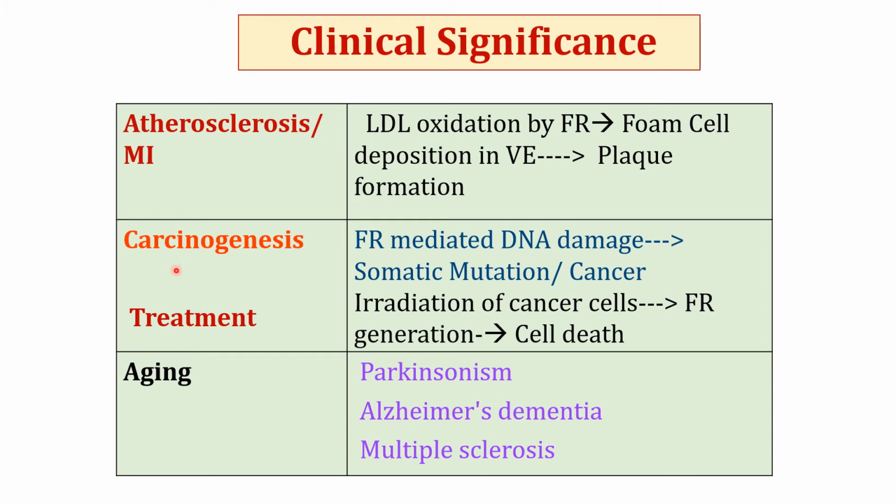Free radicals also produce DNA damage, and accumulated damages lead to somatic mutation and malignancy. Free radicals are also used for cancer radiotherapy, where irradiation of cancer cell produces free radicals and damages cancer cells.